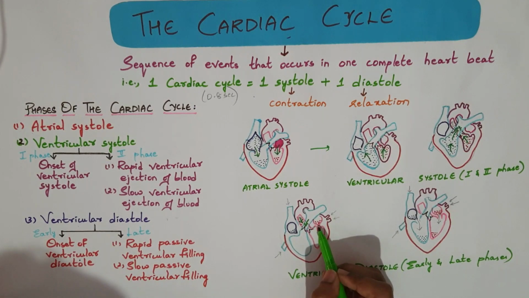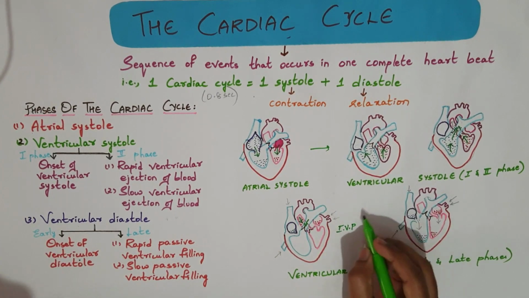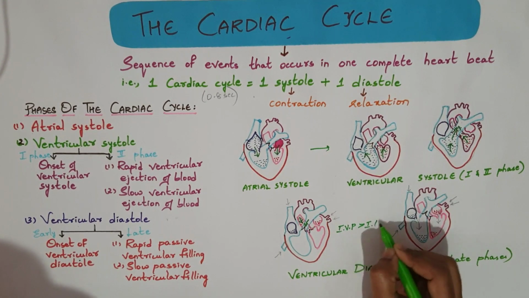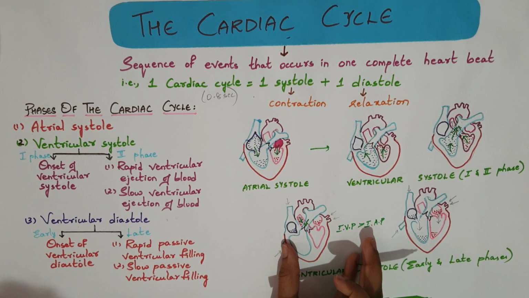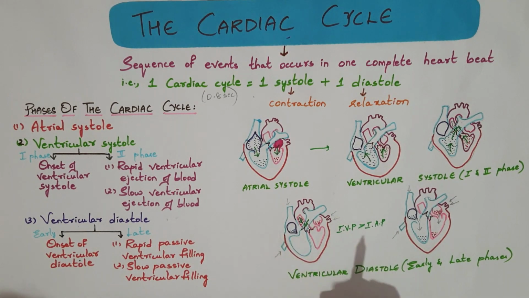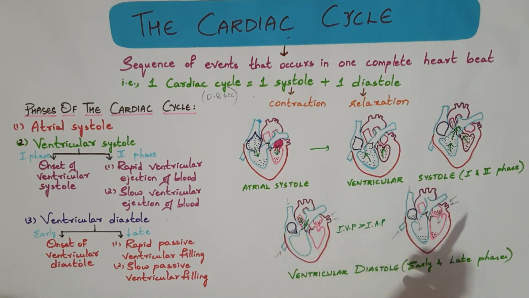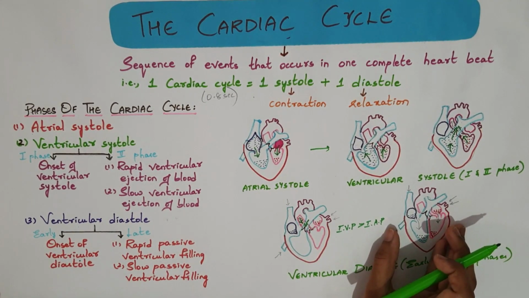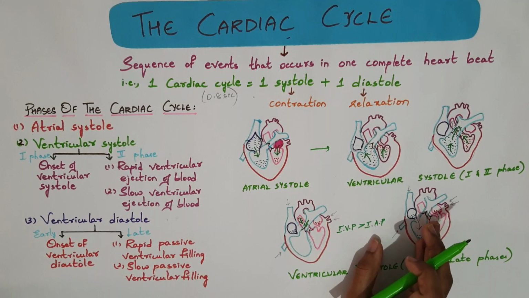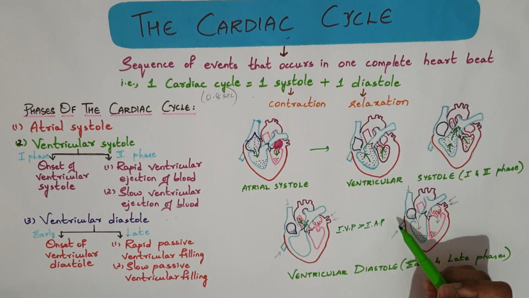The tricuspid valve and the mitral valve are still closed because the intraventricular pressure is more than the intra-atrial pressure. This is known as isovolumetric relaxation, as both the valves are closed. Now, pressure in the ventricle should become less than in the atria to open the mitral valve and the tricuspid valve. The aortic valve and the pulmonary valve are closed.